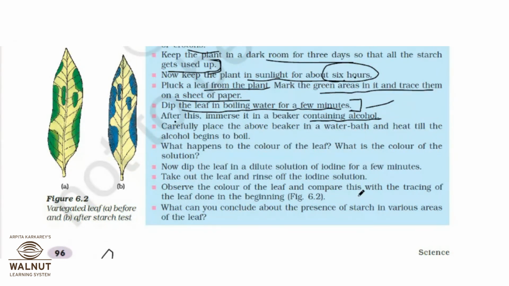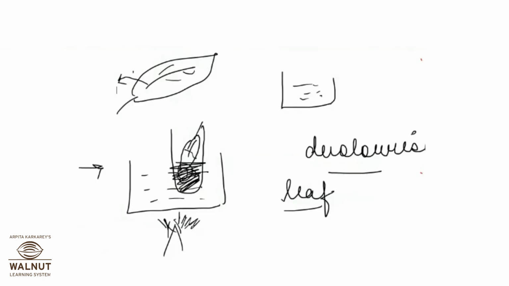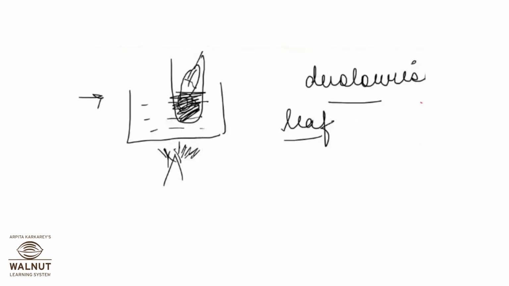Observe the color of the leaf and compare this with the tracing of the leaf done in the beginning. Can you observe the black spots everywhere around the leaf? Yes, because starch is present in some regions only. So wherever starch is present, only over those regions you are going to see the black color after putting iodine drops. So where there was green, there would be black as chlorophyll produces starch. So that is the conclusion of this activity.